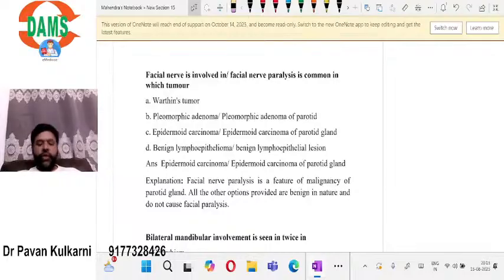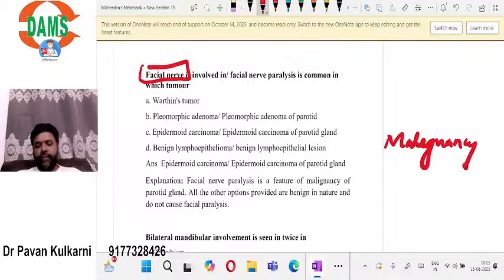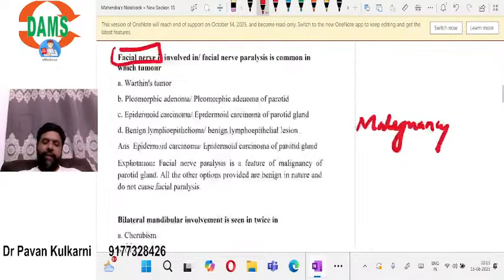Which is that? The point you have to remember is that the facial nerve is involved in case of malignancy. Remember that in case of malignancy, it is not involved in benign. That is a very important point.